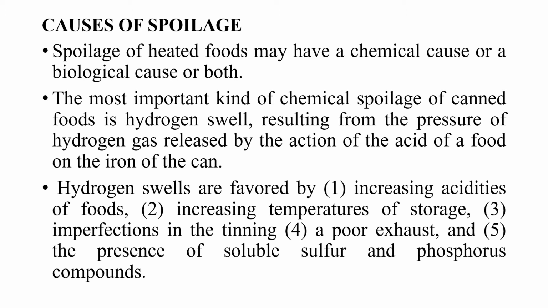The most important type of the chemical spoilage is the hydrogen swelling, which results from the pressure of the hydrogen gas released by the action of the acid of a food on the iron of the can, and it is usually favored by the increasing acidities of the food, increasing temperature of storage, imperfections in the tinning process, poor exhaust condition, and also the presence of soluble sulfur and phosphorus compounds.